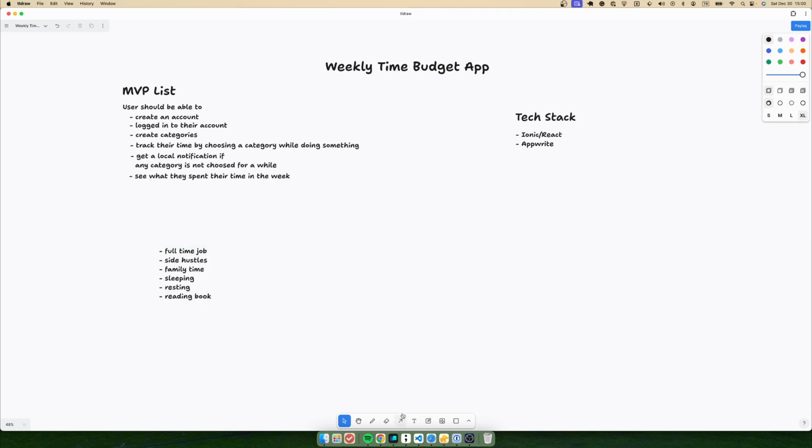So in this application, after creating an account, we will have an empty screen and we will create our categories there, like full-time job, side hustle, family time, and we will add all those categories in this application.